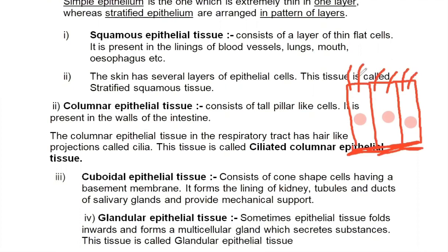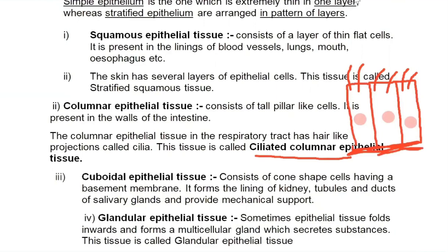Basically, these hair-like cilia are present in our respiratory tract to push out any mucus or any foreign material which by chance or accidentally enters our respiratory tract. Because of the presence of the cilia, this tissue is known as ciliated columnar epithelium.